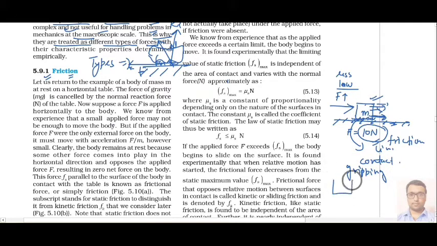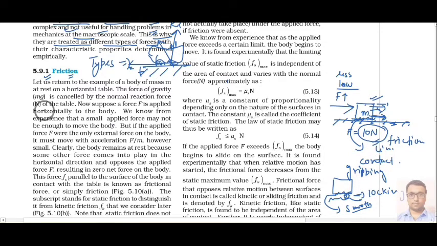These two surfaces may be rough, and they can make a very strong grip by intermolecular locking. That is called locking of molecules; they lock into each other by their shape. If the surface is very smooth, then the friction will be very less.